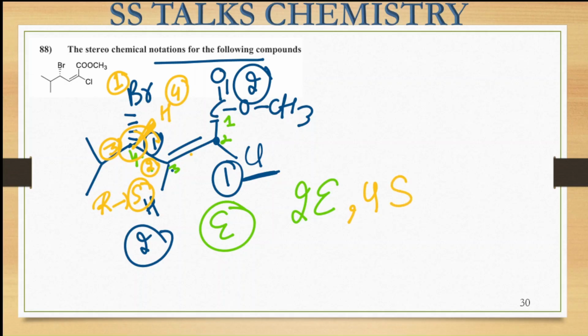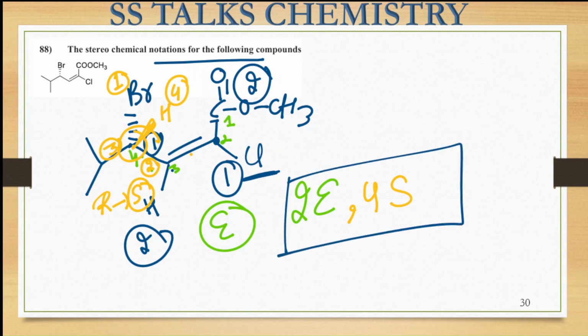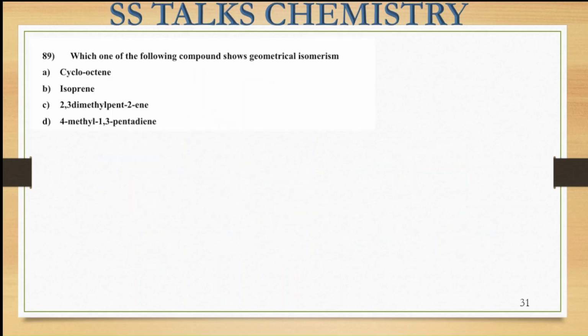The correct option will be the one in which the 2E and 4S configurations are present. Okay, so this is going to be the answer. Now let us move on to our next question, which is this one. It asks which of the following compounds is going to show geometrical isomerism. So around the double bonds, we have to check the cis-trans configurations.